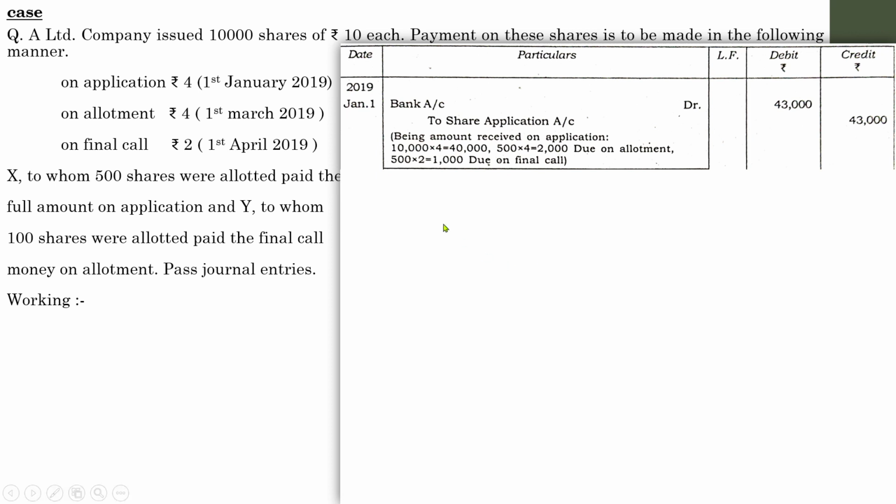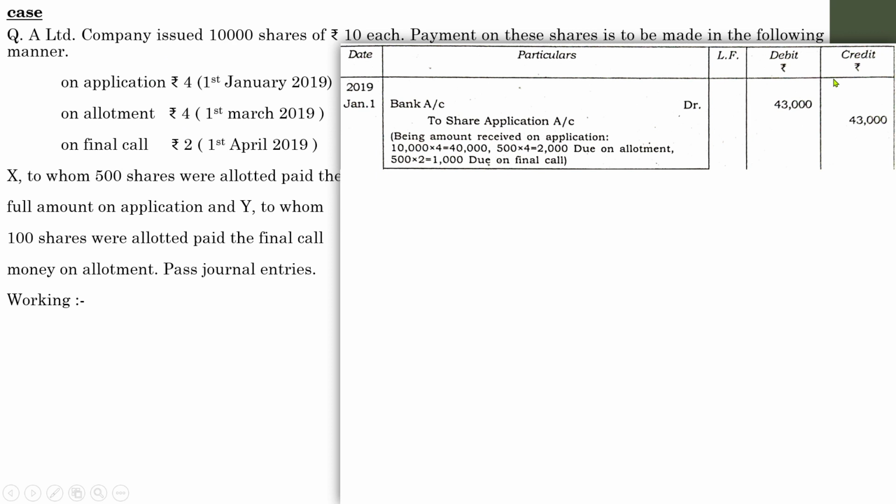But remember, in this question there is an adjustment. A certain person to whom 500 shares were allotted paid not only the application money but also the allotment as well as the final call. So 4 into 10,000, 40,000, that is the actual amount with regard to application money that is received by the concern. But apart from that, a certain person, that is X, who holds 500 shares, paid the allotment money as well as final call along with this 40,000.